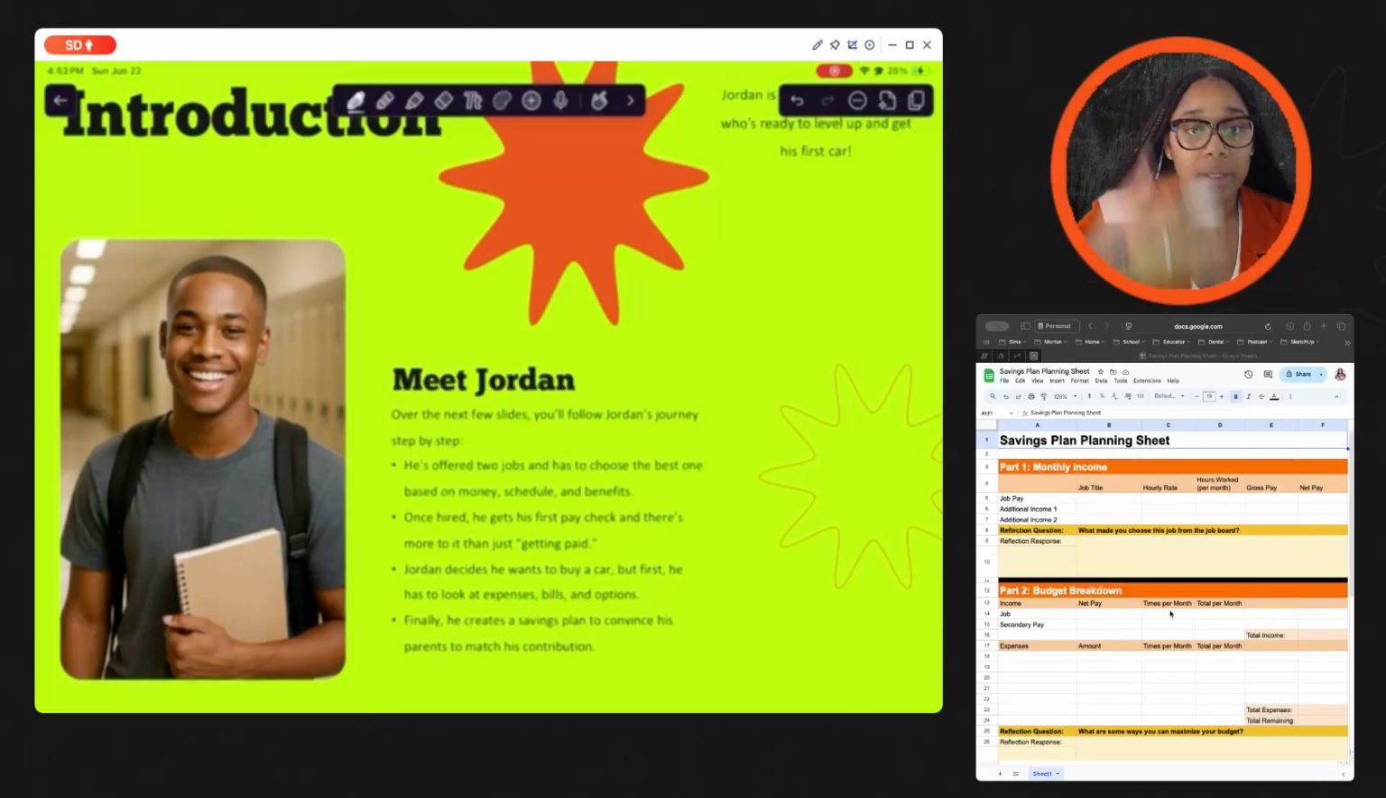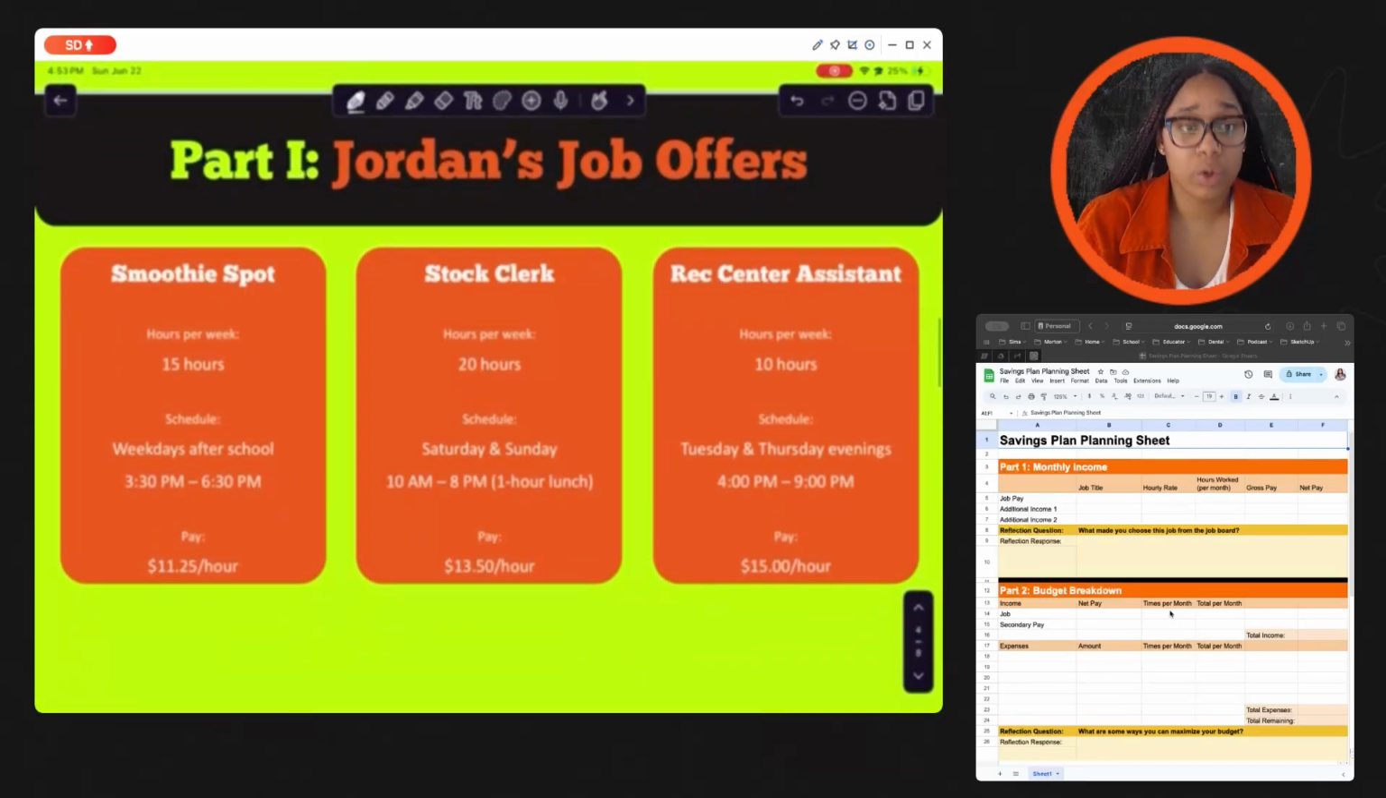I want you guys to pick the job based on some of the same criteria that we're going to look at here with Jordan. This will just help you process how I want you to think through making some of these decisions, so when you get to the actual savings plan piece, it all makes sense for you. So let's look at Jordan's job offers.